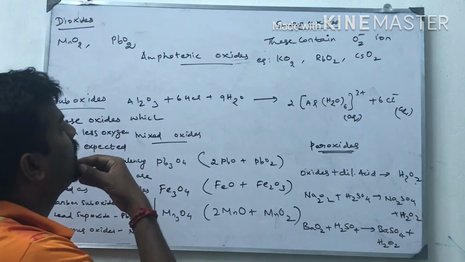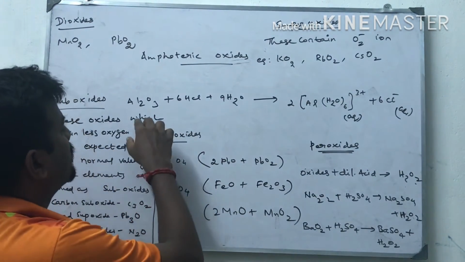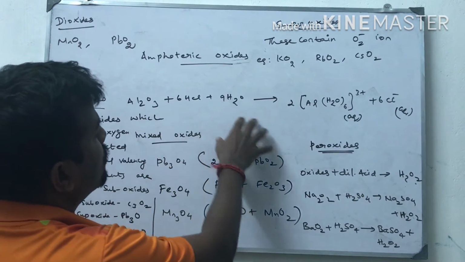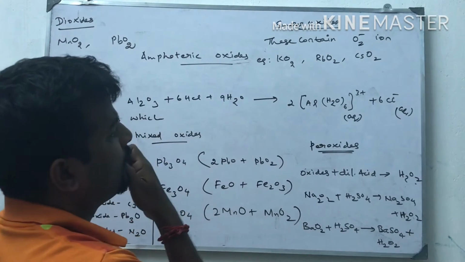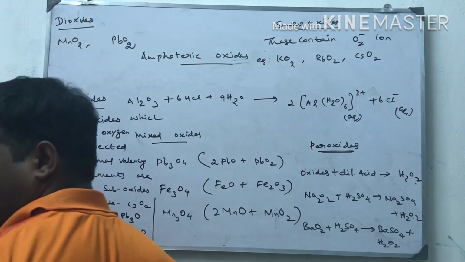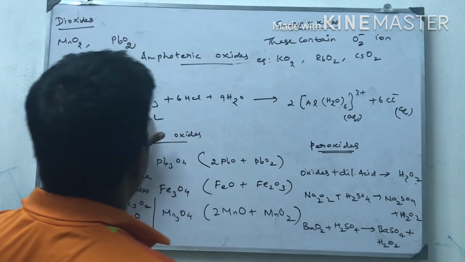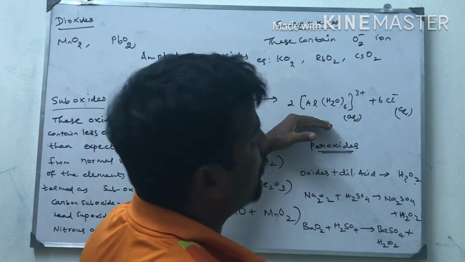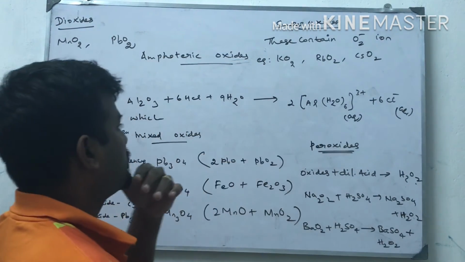Amphoteric oxides, one equation I have explained: Al2O3 plus 6HCl plus 9H2O. This is the answer. This is acidic. When aluminum oxide reacts with HCl, it will give the aqueous complex which is acidic.